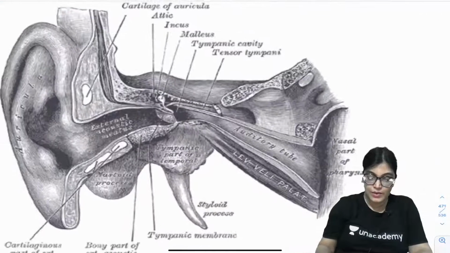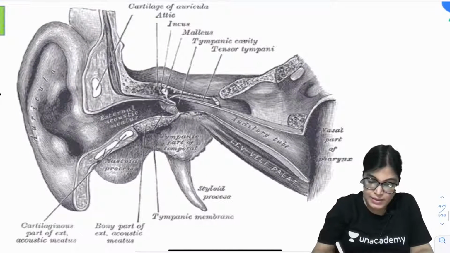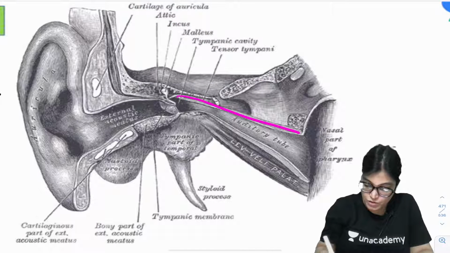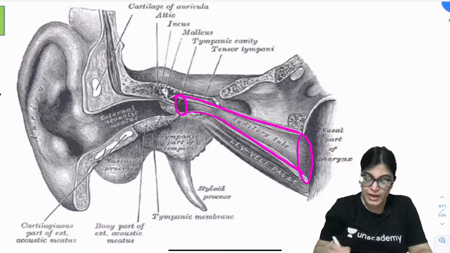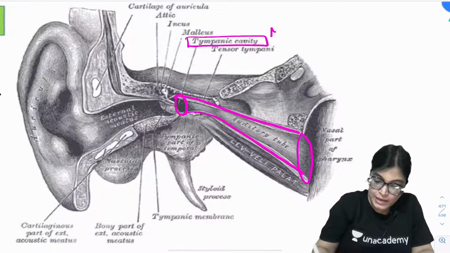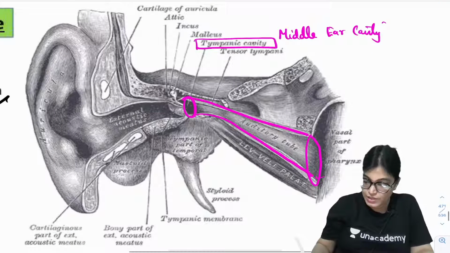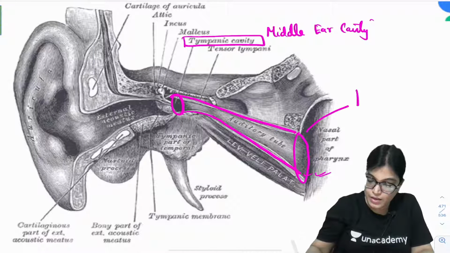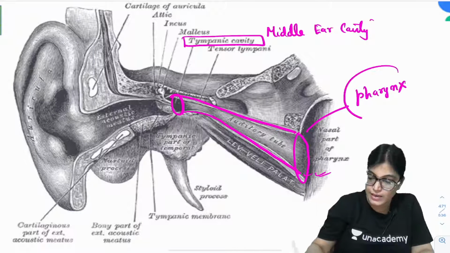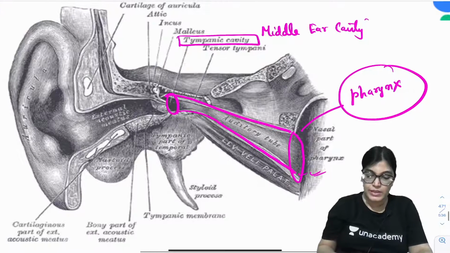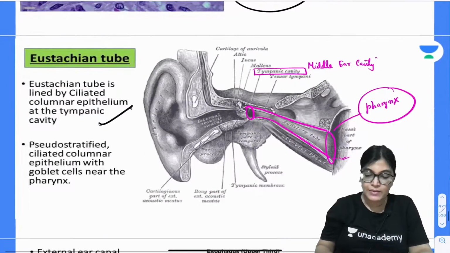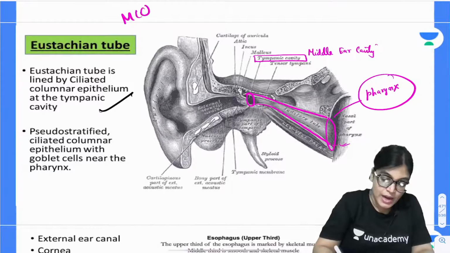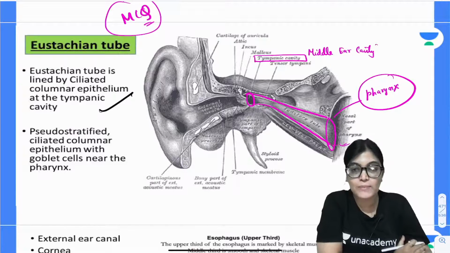So now here I want to explain one more important point. See here, this canal which you are seeing is the auditory tube. Here the communication is with the tympanic cavity, that means it is communicating with the middle ear cavity. Here the communication is with the pharynx. So you can see the auditory tube or the Eustachian tube is forming communication on one side with the pharynx and the other side with the middle ear. That means it has 2 types of epithelium. If an MCQ is asked, you have to know both epithelia and the example of both.